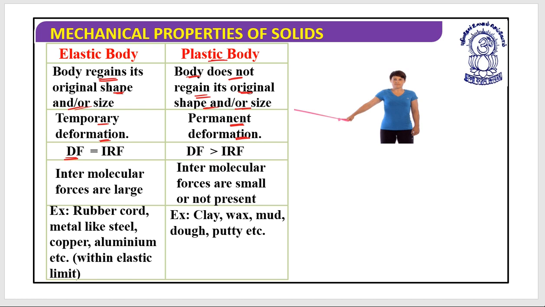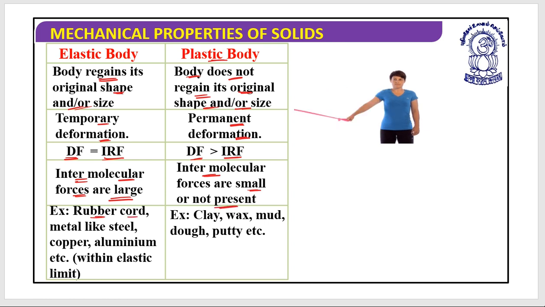In the elastic body, the deforming force and restoring force would be equal. In the plastic body, the deforming force must be greater than the restoring force. In the elastic body, intermolecular forces are very large, but in the plastic body, intermolecular forces are very small, or generally they are not present.